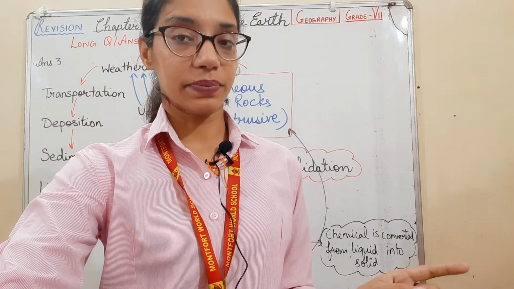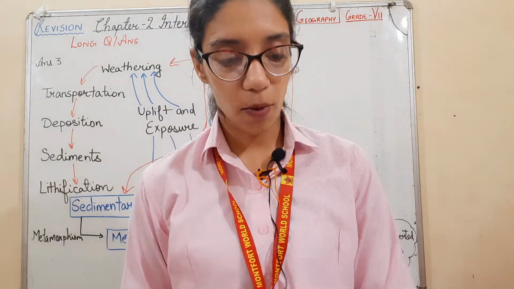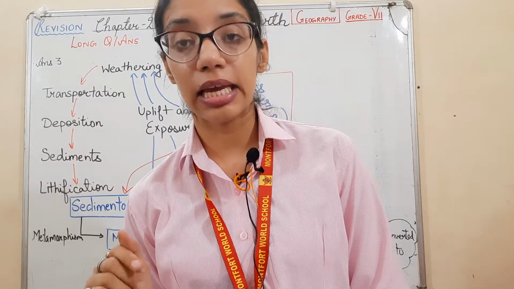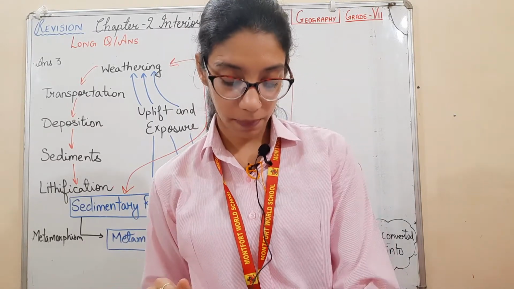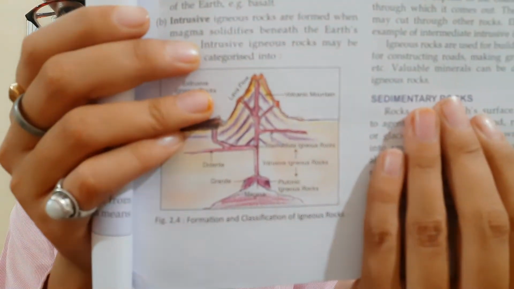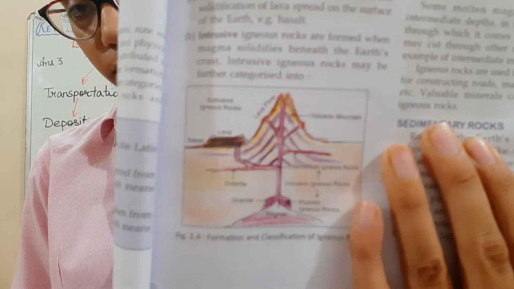Revise it with the diagram. Next question is, with the help of the diagram, explain the formation of extrusive igneous rocks. Open page number A59. This diagram, as you can see, you must have drawn in your notebooks also.